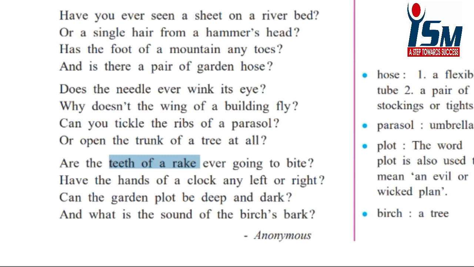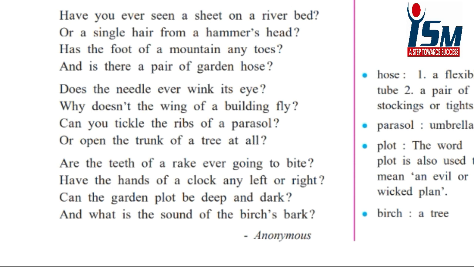We use teeth to bite, and he questions whether they can bite like human teeth or not. He wonders whether the hands of the clock are left or right like human hands, or he asks if the garden's plot can be dark and deep like a story's plot.